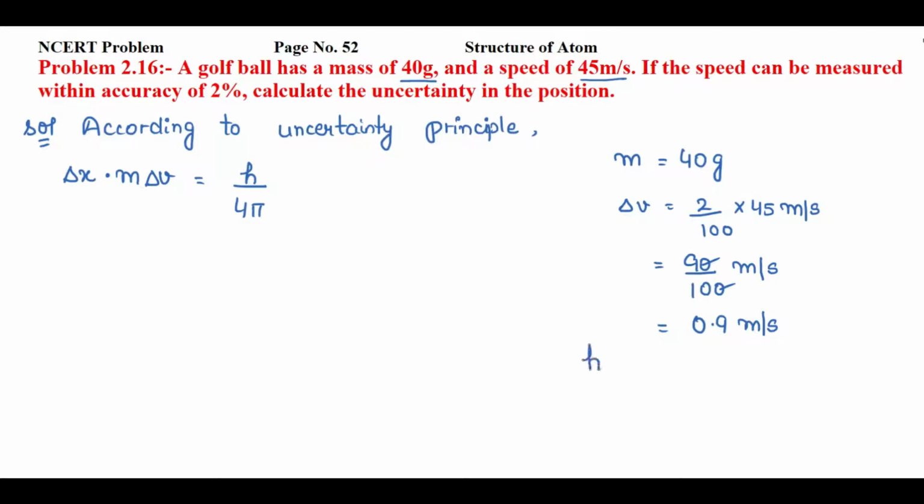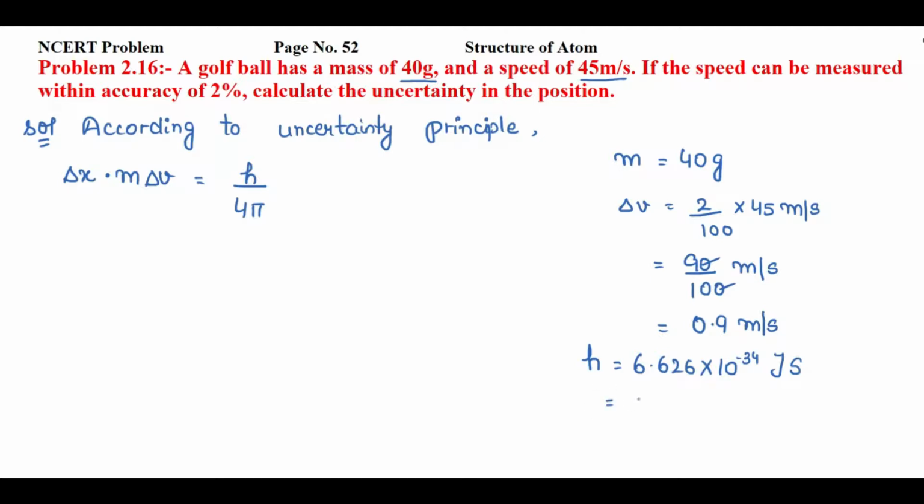H is Planck's constant. H equal to 6.626 into 10 raised to power minus 34 joule second. Now if you see, we are having velocity in unit of meter per second, right? So again I have to convert this joule in terms of meter per second as well as in kg, so that I can cancel the units and get the unit of position only, right?